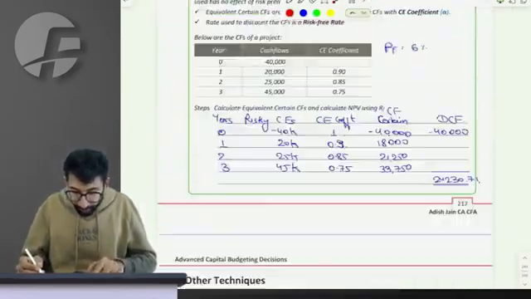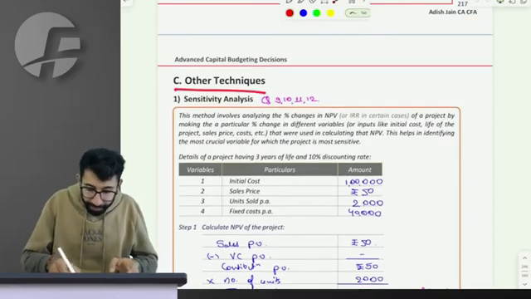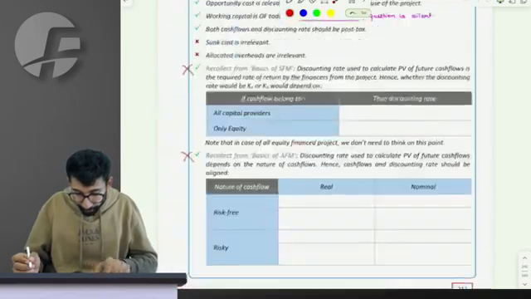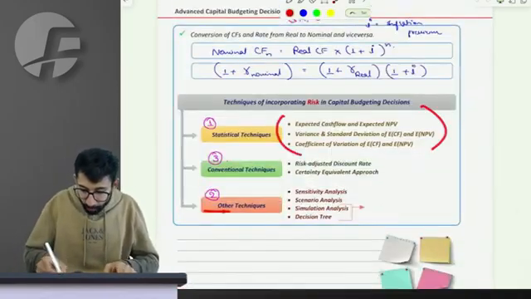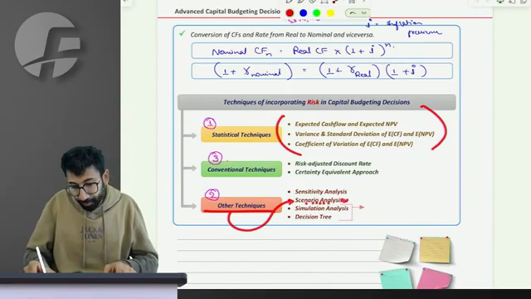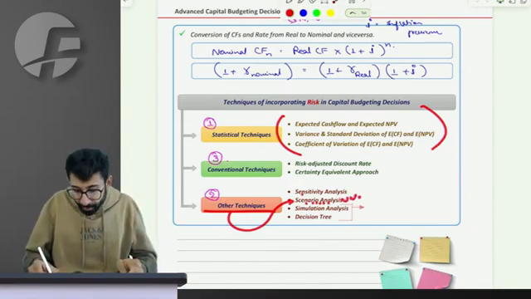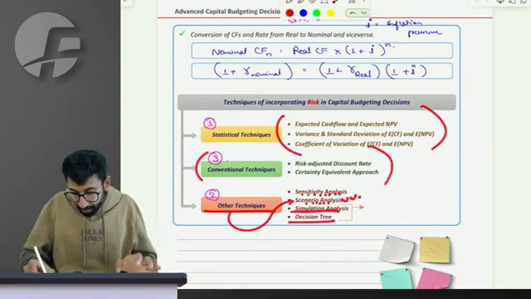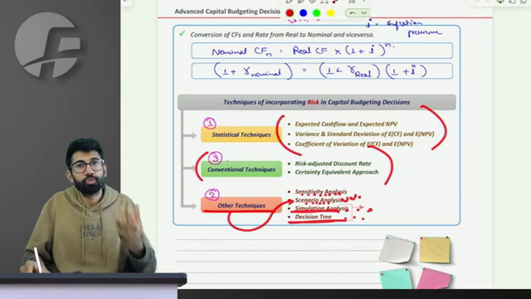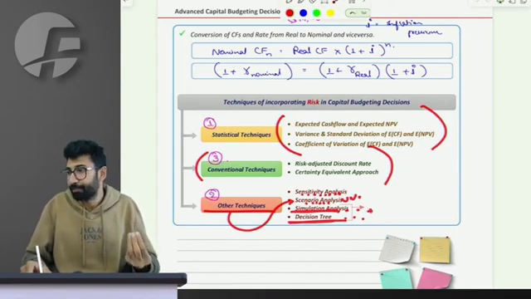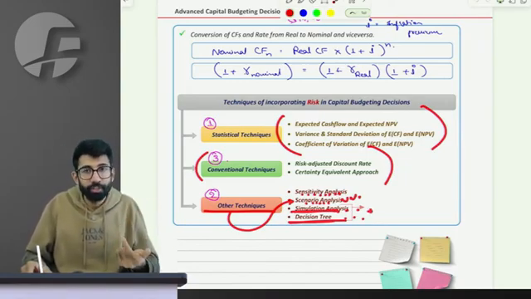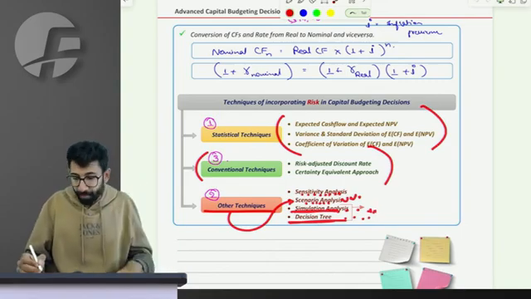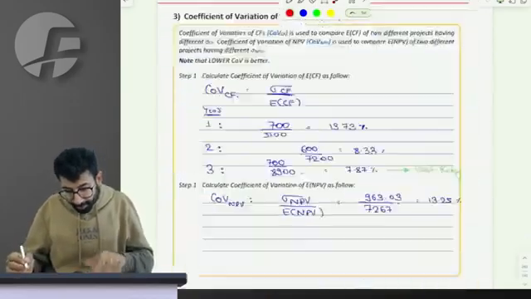Sir, next is learning other techniques, so let me show it to you here. We are done with this. Now we are learning other techniques, in which we will first start with scenario analysis, then we do sensitivity analysis, and then we go to the third technique. Sir, these last two techniques have almost zero practical question relevance. Fine, they have got no relevance from a practical question point of view, based on the questions of the study material so far. Perfect. So let's learn scenario analysis now.